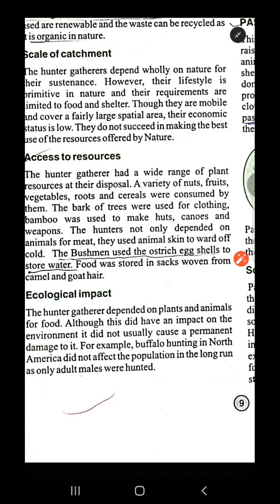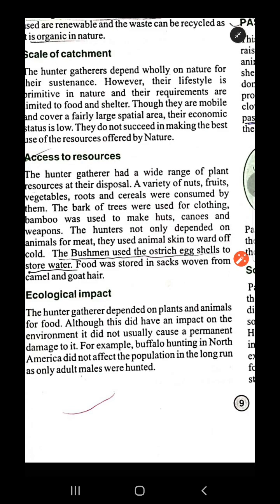Next is the ecological impact of these hunter gatherer communities. First thing is that they did not make any permanent damage to the environment, or have any huge impact on nature. Their communities were very small and they were not using any heavy machinery that can alter the courses of environmental forces and so on. That's why their ecological impact is very less.